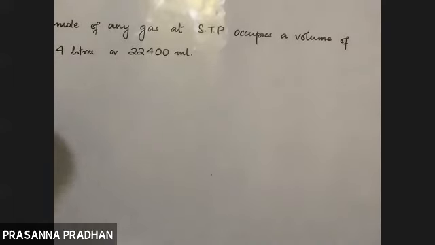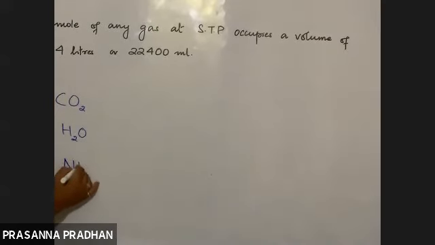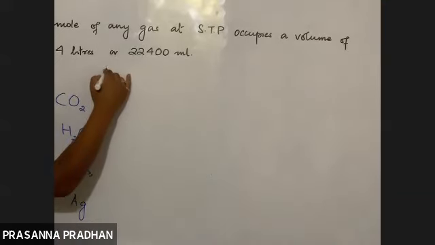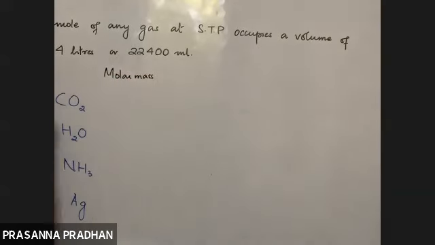Okay. So now, in the last class, we wrote down the formulas of some molecules, say carbon dioxide, water molecule. Say I'm going to write down ammonia molecule out here. Fine, and I'll write down one element, silver. Okay, now I'm going to write down the molecular mass or molar mass of these.